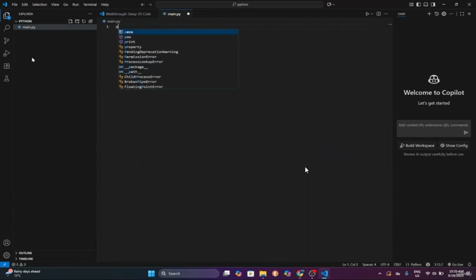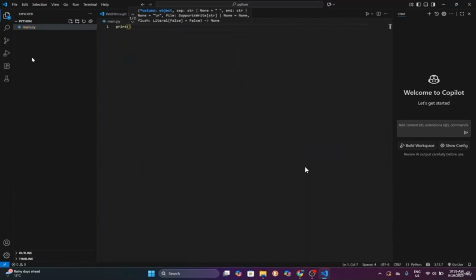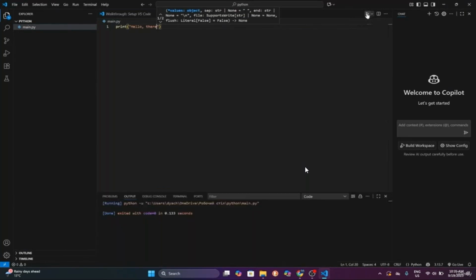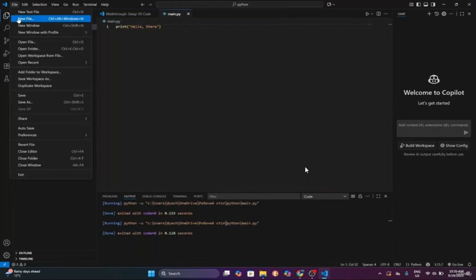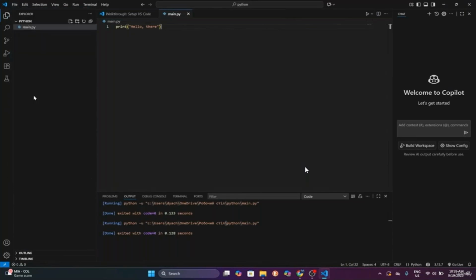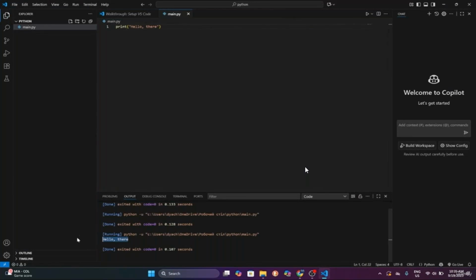And if I use something like print, hello there, and click on run the code, it's supposed to run it. Actually, I didn't save it. To save it, we need to go to File, Save, and then run it again. And as you can see, we got our output.